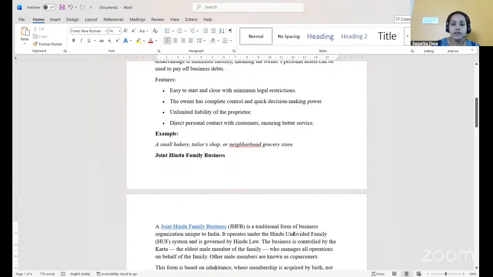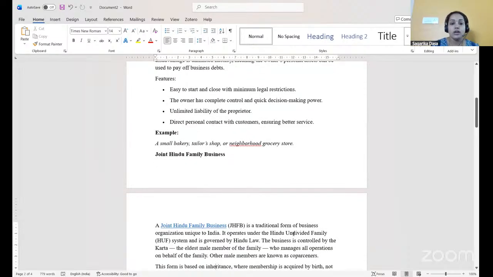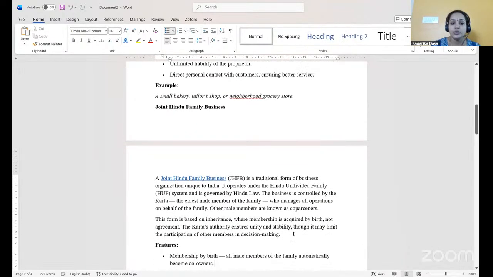The next one we have is the joint Hindu family business, or Hindu undivided family business. Now, joint Hindu family business is a traditional form of business organization which we can see only in India, which is a unique organization in India. It operates under the Hindu undivided family, that is the HUF system, and is governed by Hindu law. The business is controlled by the Karta, the person who leads the entire family, the eldest male member of the family.